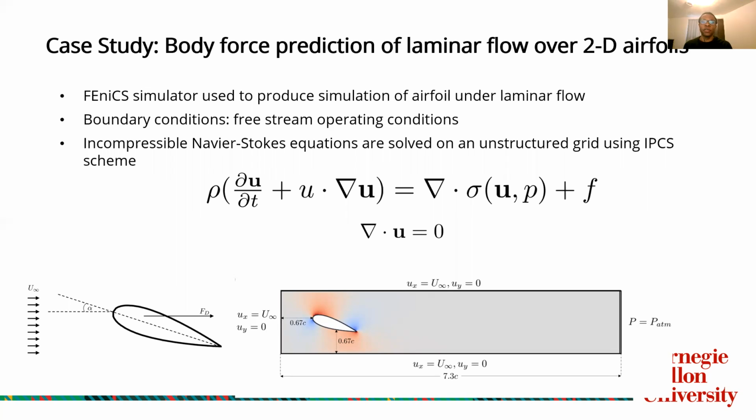And in order to generate this velocity field and pressure field, we're using the Phoenix simulator package in Python to produce these simulations, with boundary conditions being slip conditions on the top and bottom walls of this domain. And in addition, we have pressure at the outlet equal to the pressure of the atmosphere. And we're solving just the straightforward incompressible Navier-Stokes equations and also implementing mass conservation as well.